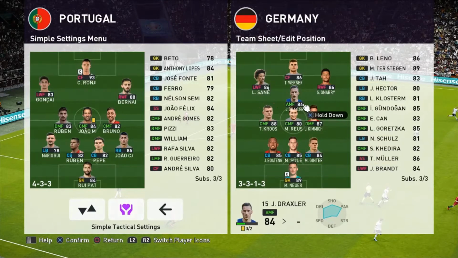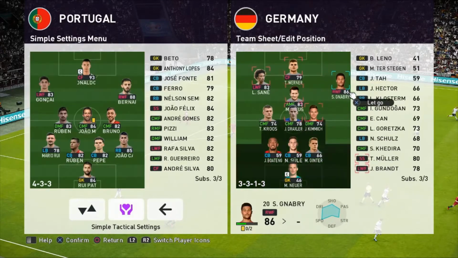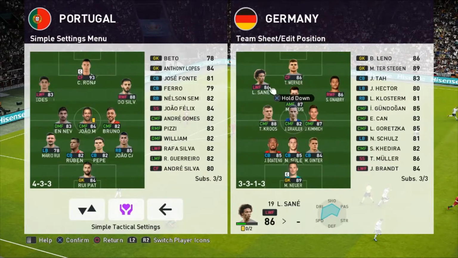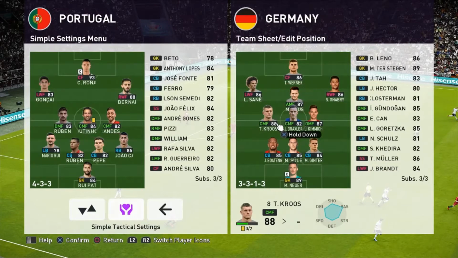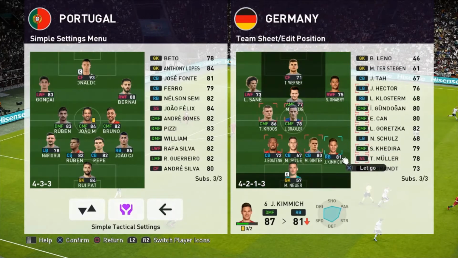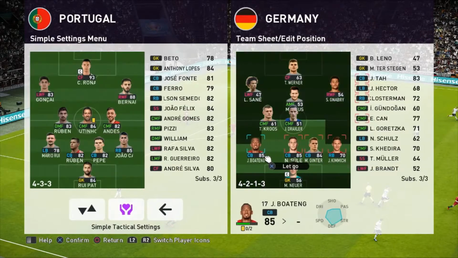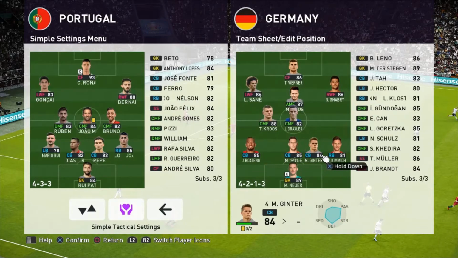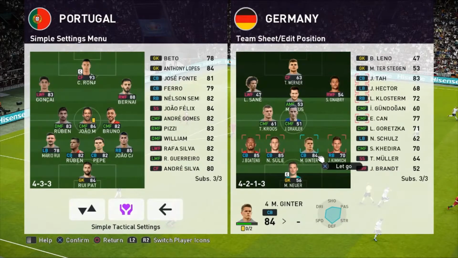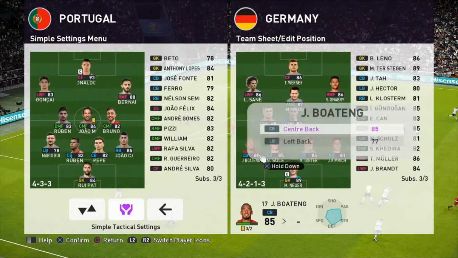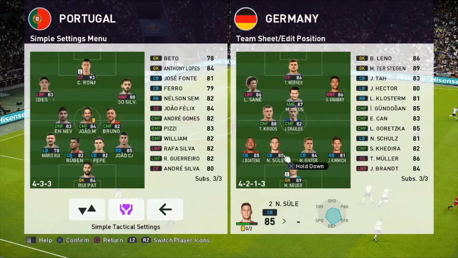We'll put Reus there. And then we'll move these boys just a little bit wider there. It's a little bit too attacking, that, isn't it? And I don't think they'd want to be set up like that. So Kimmich will move to the right-back position. We're going to move to the left-back here and just move all these players out so there's a bit more space for these players to manoeuvre about. There we go. So that is how it's going to work. In fact, he could play as a centre-back. That's pretty cool. I did not know you could have him there.